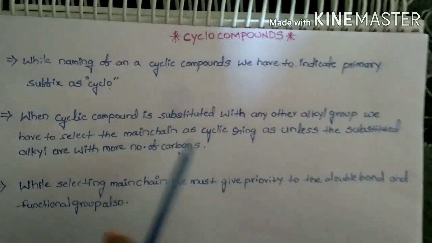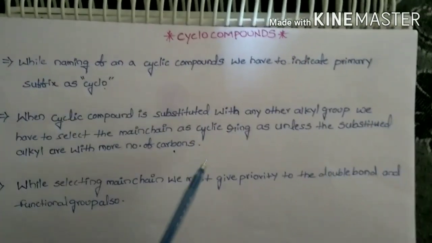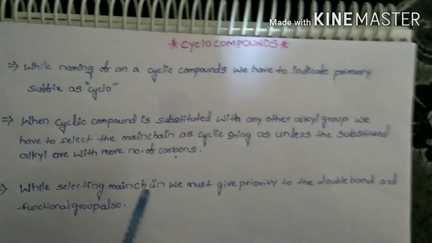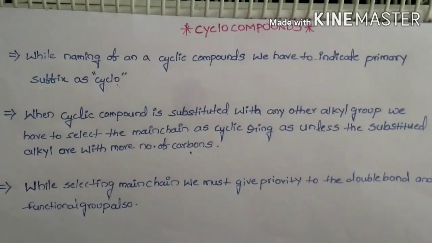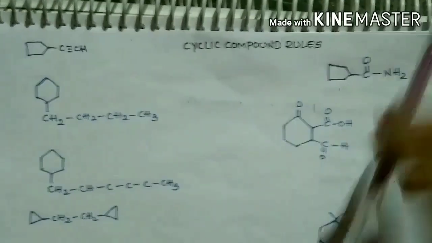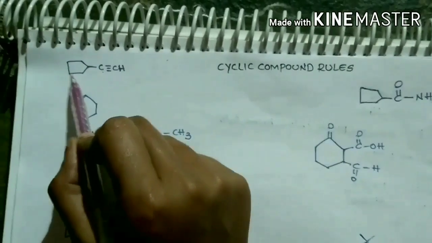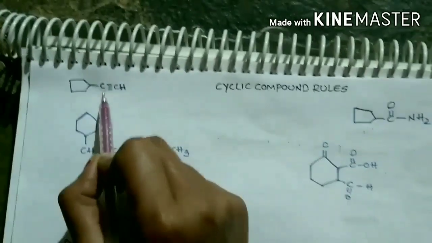While selecting the main chain, we have to give priority to the double bonds and the functional groups also. Let us see some examples of cyclic compounds. In this compound, the cyclic ring has 5 carbons, whereas the open chain has 2 carbons.